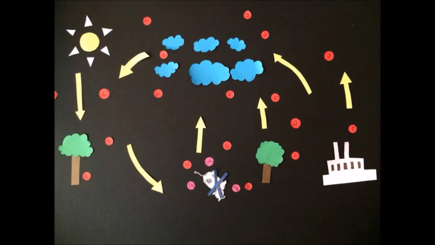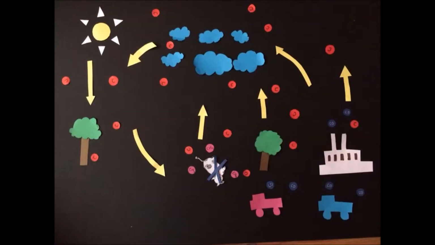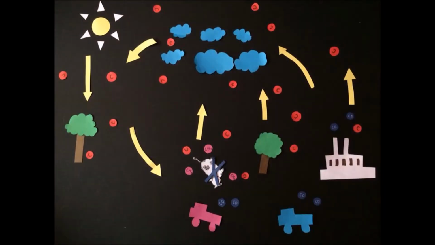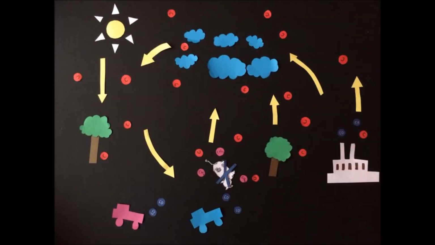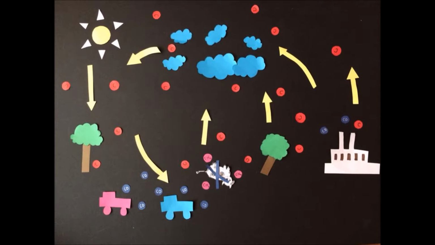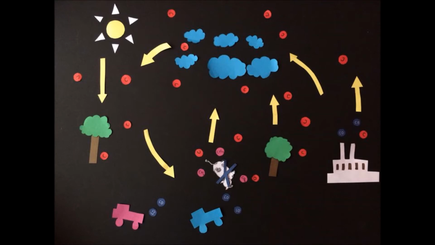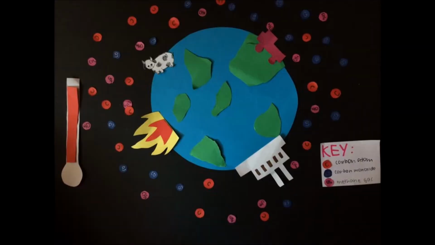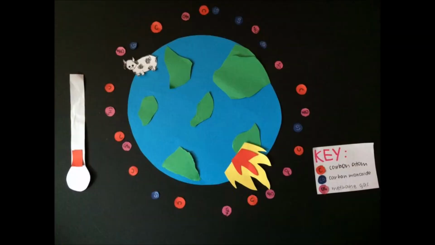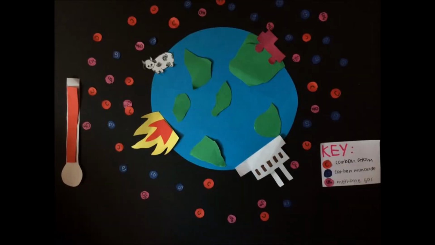When cows die and decay, methane is produced. As time passes, the number of cars seen on the road is also increasing, and cars produce carbon monoxide. Humans have been burning fossil fuels, and there's about 30% more carbon dioxide in the air today than there was about 150 years ago. The increase in greenhouse gases is causing temperatures to rise, and Earth is becoming a warmer place, resulting in global warming.